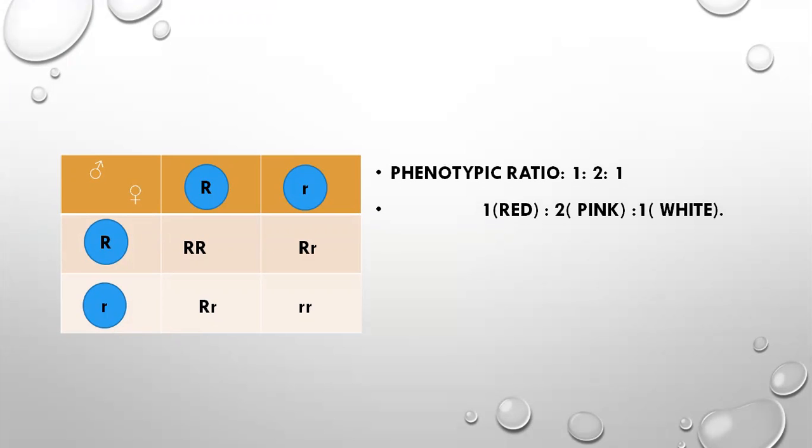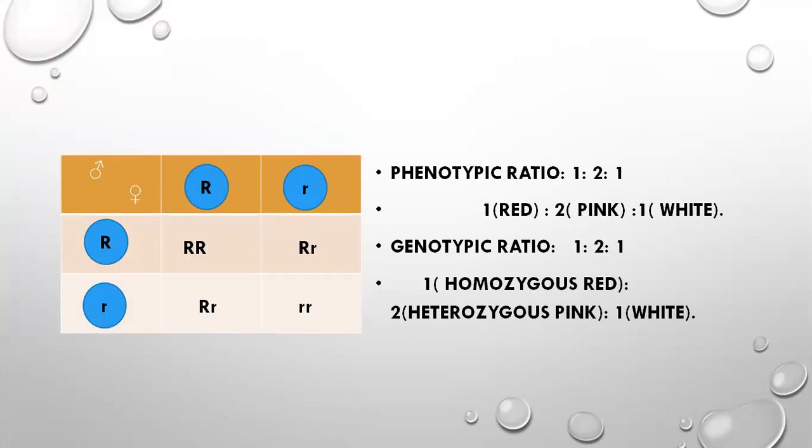Phenotypic ratio is 1:2:1. 1 is red, that is capital R capital R, 2 pink color, capital R small r, 1 white, it is small r small r. Same here, genotypic also 1:2:1 ratio, 1 homozygous red, 2 heterozygous pink, and 1 white.